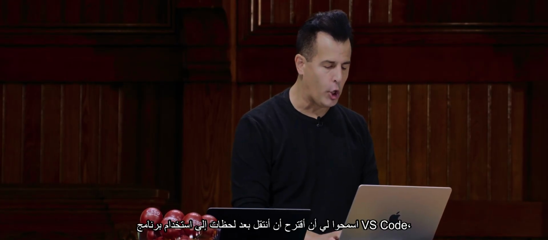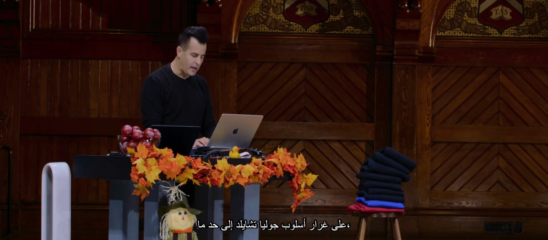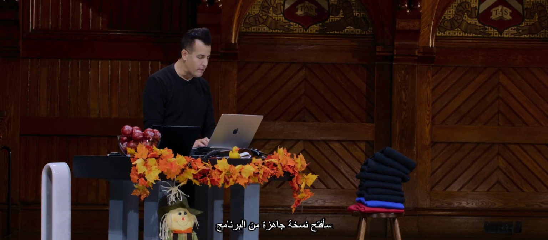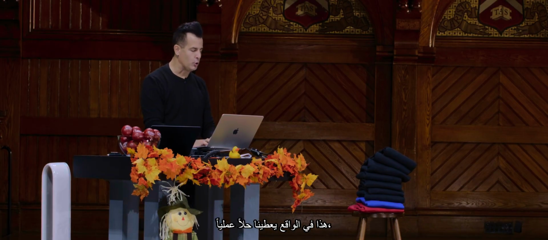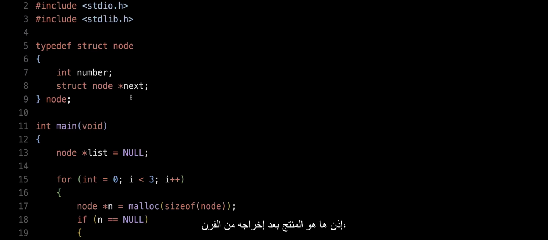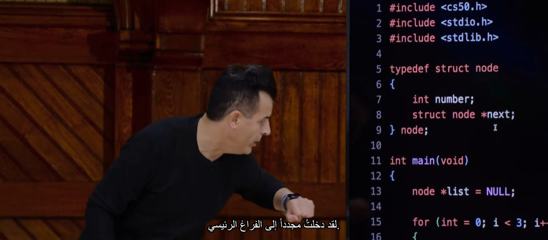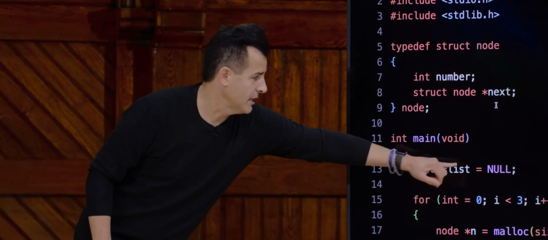And to do this, let me propose that in a moment I'll switch over to VS Code, but sort of Julia Child style, I'm going to open up a pre-made version of the program that actually gives us a working solution, albeit initially with some bugs. So here we have, out of the oven, this version of list.c. At the top of the file, I've got my same includes as before. I've got my same structure as before here. I've again got int main void. I've got the beginning of my list here, setting it equal to null.